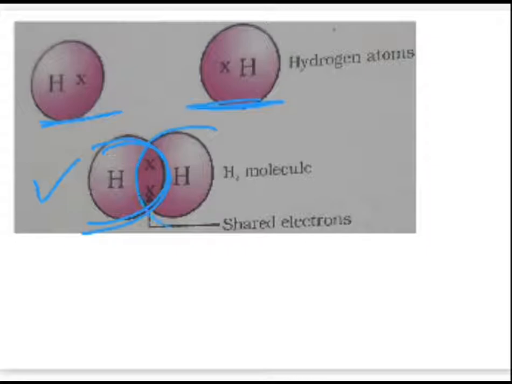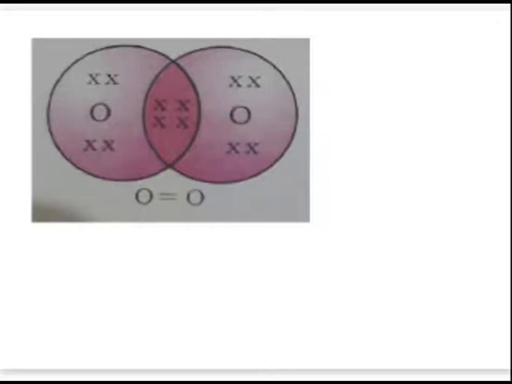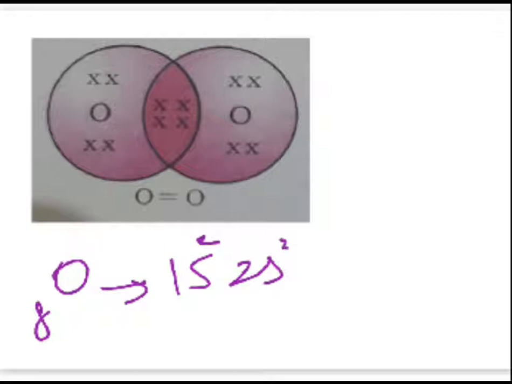Similarly, this particular hydrogen has also achieved 2 electrons. That means it has attained the nearest noble gas configuration, that of helium. Is it clear? After that, let us take another example. Consider the case of oxygen. Oxygen's atomic number is 8. Its electronic configuration becomes 1s2, 2s2, 2p4.